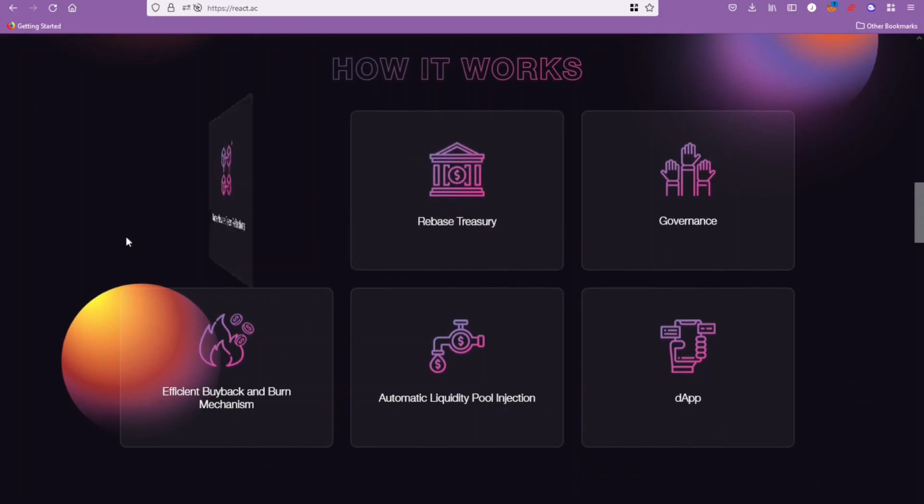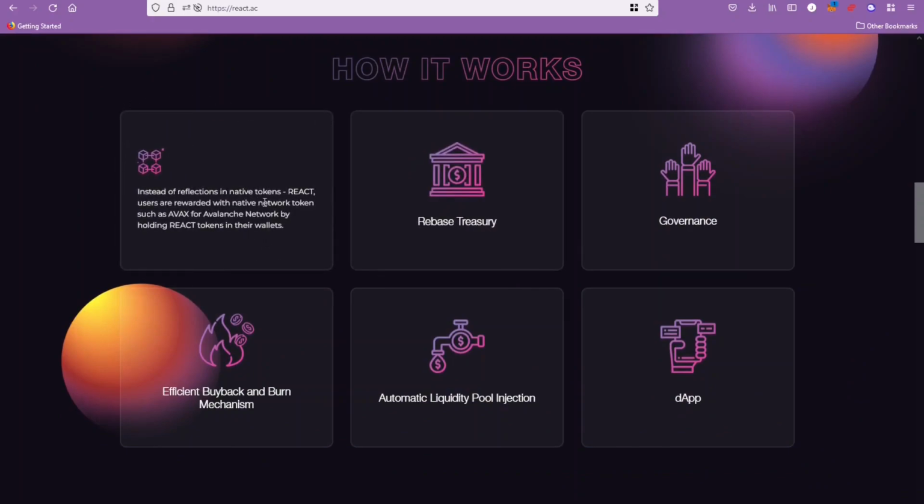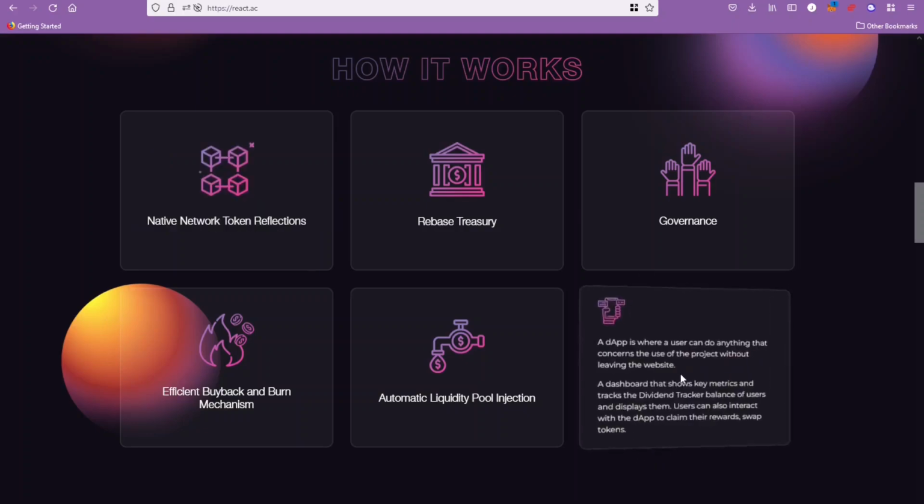So, native token reward reflections. All the holders are going to be paid in AVAX. Now the reason for that is using their DApp, that's where you can basically claim your rewards. So this is going to be done manually, not automatically. On their DApp, you're going to be able to claim your reflections or compound them, right?